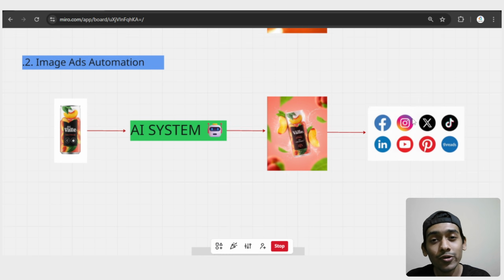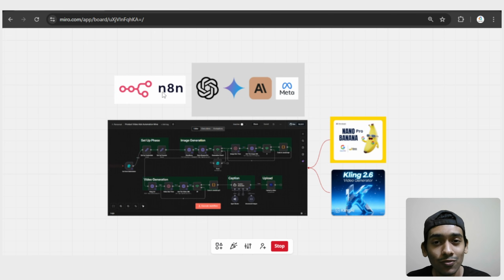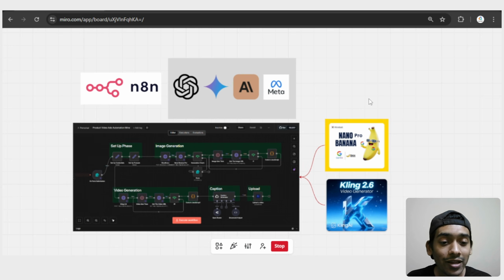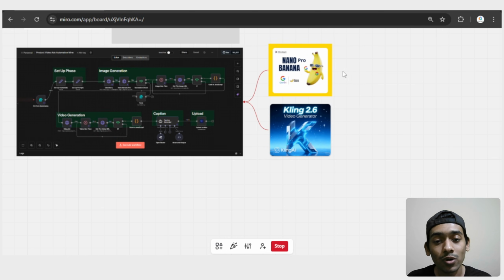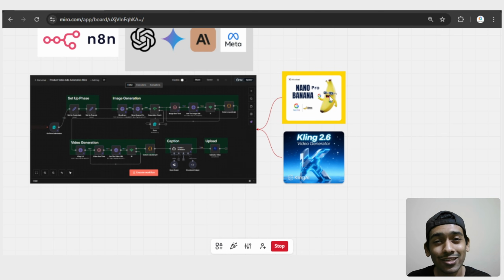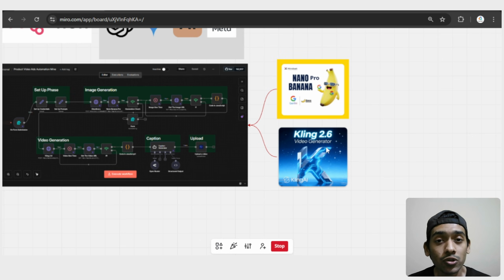So basically we're using here an n8n AI system with multiple AI platforms, or you can say AI models. And here the main AI models are two. The first one is Nano Banana Pro, which is actually the latest model from Google, and right now the best AI model for image generation. And secondly, we're using Kling 2.6, which is a video generator AI model, and again that's right now the best for video generation.